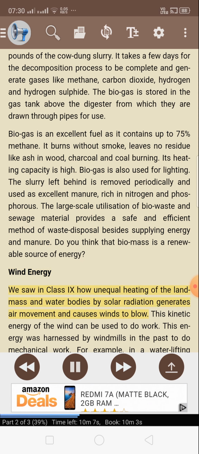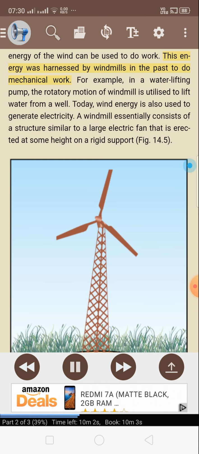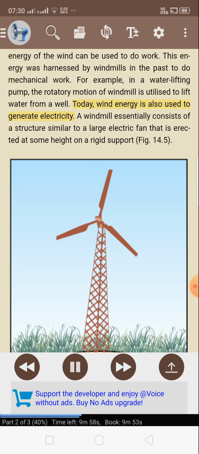Wind energy. We saw in Class 9 how unequal heating of the landmass and water bodies by solar radiation generates air movement and causes winds to blow. This kinetic energy of the wind can be used to do work. This energy was harnessed by windmills in the past to do mechanical work. For example, in a water lifting pump, the rotatory motion of windmill is utilized to lift water from a well. Today, wind energy is also used to generate electricity.